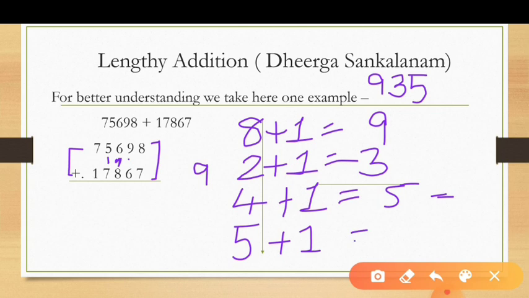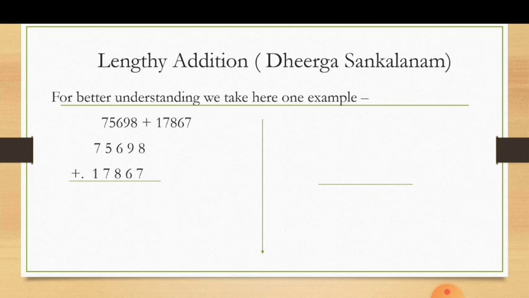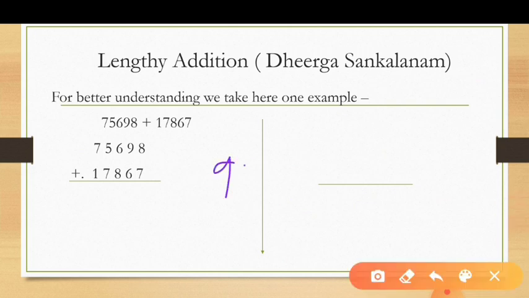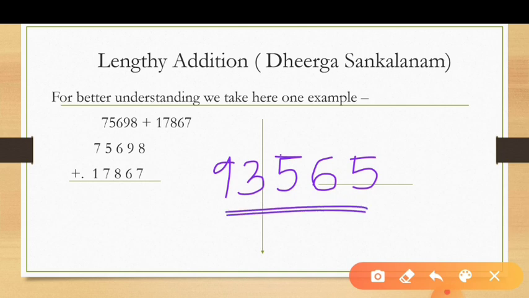The answer comes 6. Means we find our one more digit, 6. Okay. Now the AND number of 8 and 7 is simply 5. So here you want to write 5. Okay. Means here you receive a 5-digit number, 9, 3, 5, 6, 5. This is your answer. Check your answer.